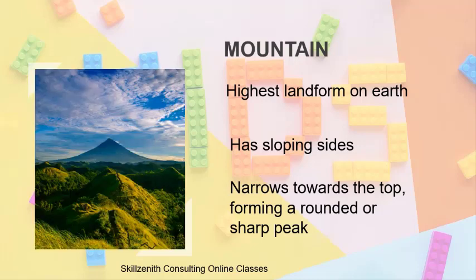So if you look at this picture, this is a mountain that you see here. It slopes on either side, correct? And if you look at it, it is the highest landform. If you compare it to the other things that are found around, it is the highest, correct? It has slopes on either side and it narrows towards the top. So if you see here, there is a peak, correct? Sharp peak. So this is called a mountain.